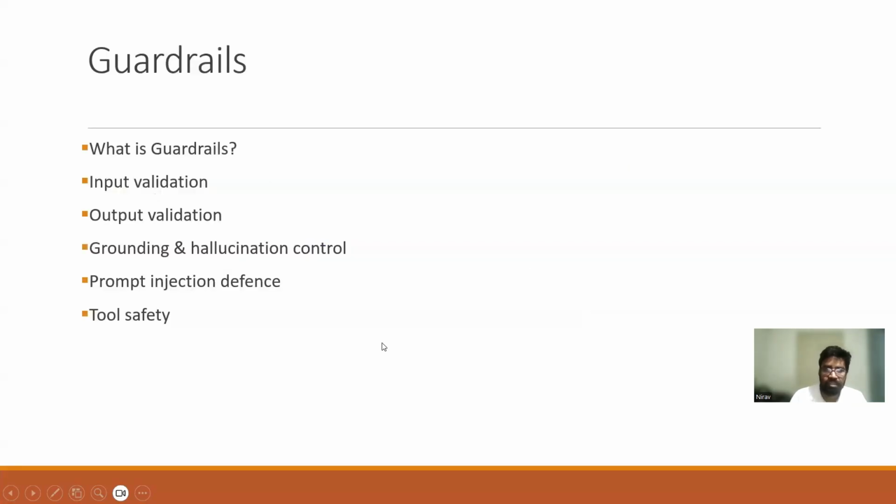Then there are different techniques related to prompt injection and jailbreaking. So basically, guardrails: guard your applications or secure your applications. You need to get some more detail on this and implement it in your application when we are designing an application for production deployment.